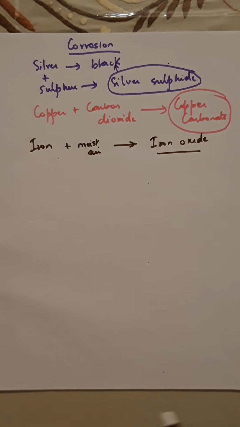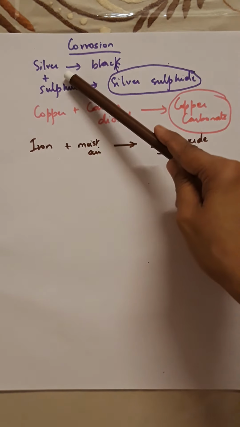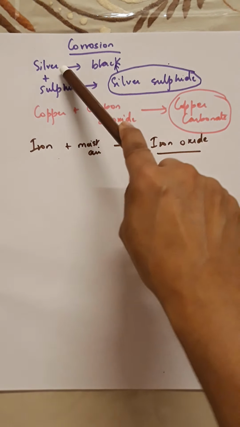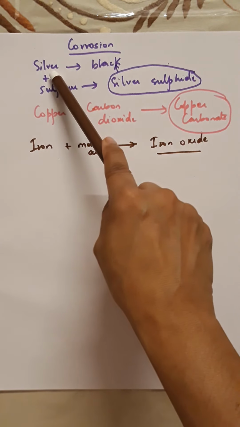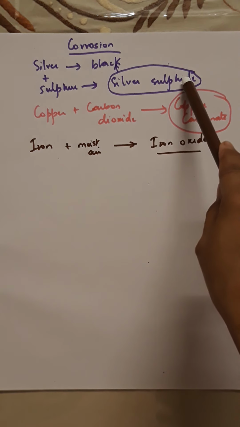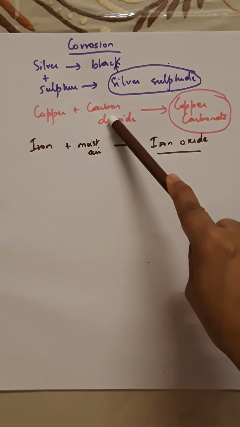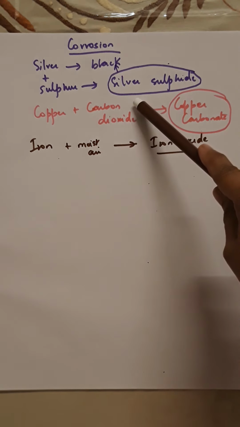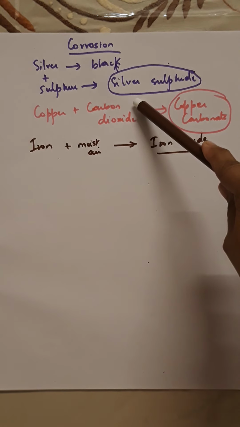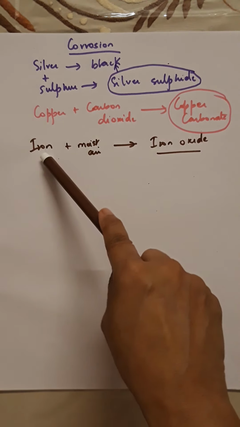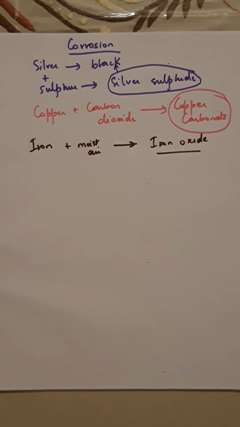So, metals tend to get corroded. Silver, which is silvery gray, becomes black when it is exposed to air as it reacts with sulfur in the air and it forms silver sulfide. Copper reacts with moist carbon dioxide in the air and it slowly loses its shiny surface and it gains a green coat of copper carbonate. And then you have iron that reacts with moist air to form iron oxide.